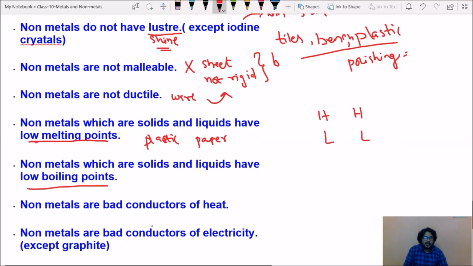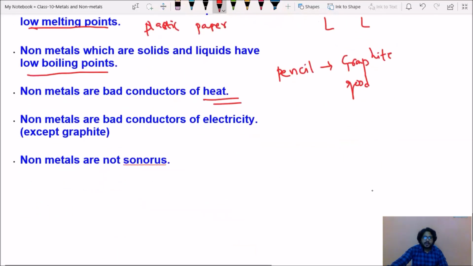You have to remember, non-metals are bad conductors of heat. Every non-metal is a bad conductor of heat. It will not conduct heat energy. While coming to electricity, non-metals are bad conductors of electricity, but with only one exception, that is graphite. If you take a pencil, in the pencil you can find graphite. That graphite is a good conductor of electricity. And non-metals are not sonorous. Non-metals do not produce sound.